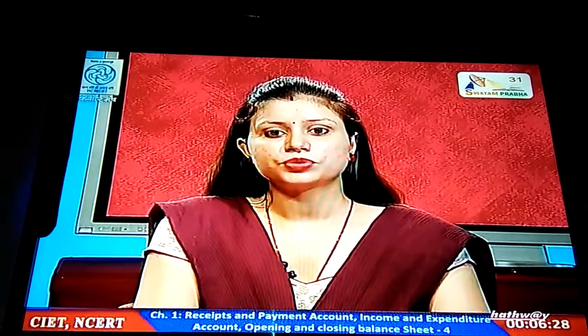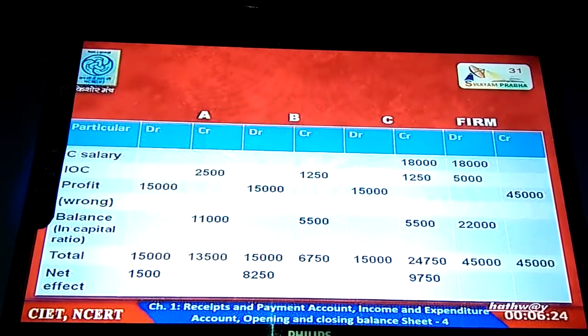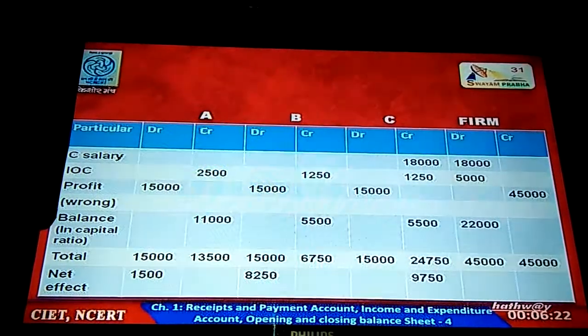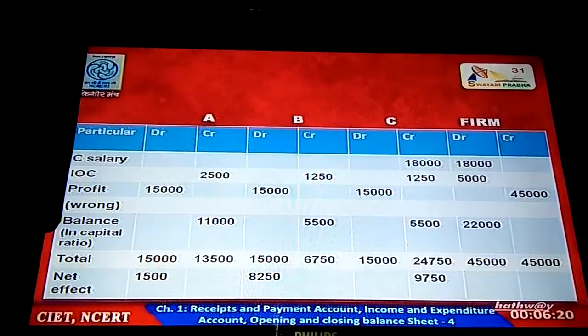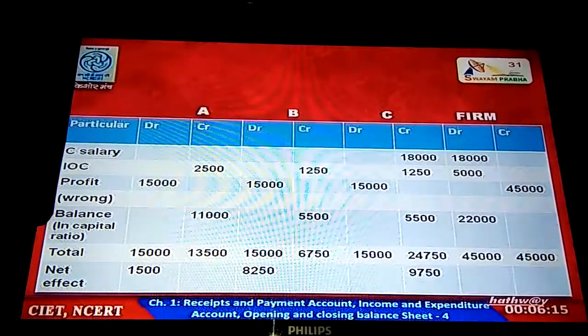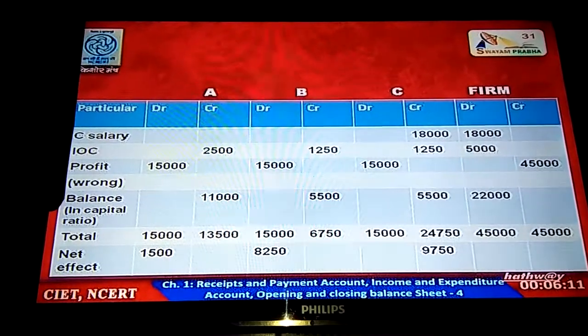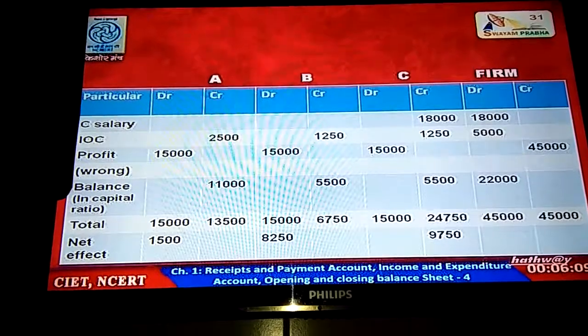We will divide 22,000 in this ratio 2:1:1. It will come 11,000 under A's column, 5,500 under B's column and 5,500 under C's column. Now in the next line we have to total all these amounts. We will total the A's column.